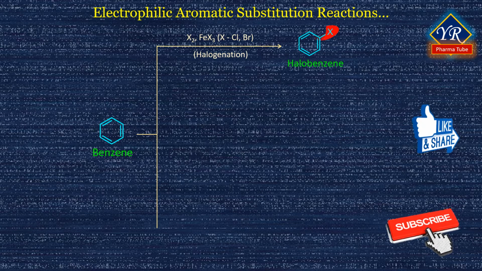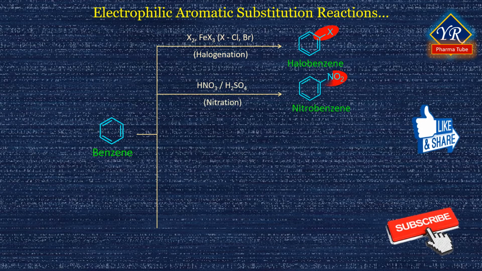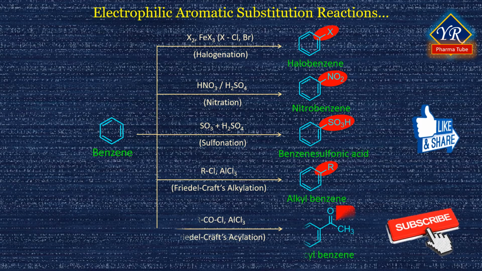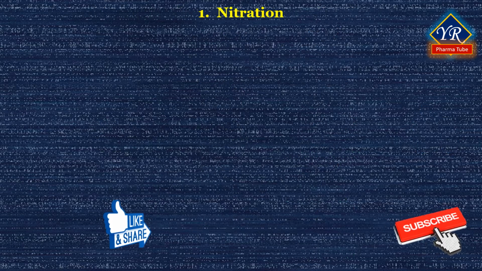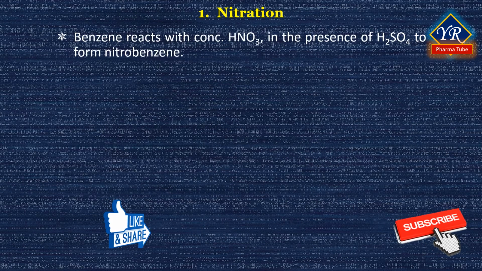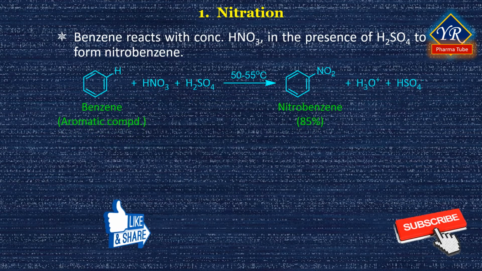For example, substituted halobenzene, nitrobenzene, benzene sulfonic acid, alkyl benzene, and acyl benzene, and their derivatives are prepared from a simple compound, that is benzene. We will begin with the nitration reaction. Benzene reacts with concentrated nitric acid, usually in the presence of a sulfuric acid catalyst, to form nitrobenzene.